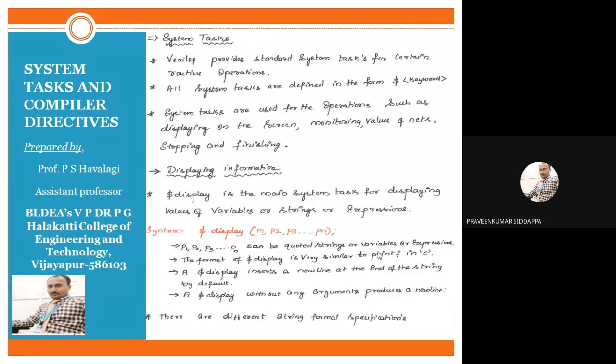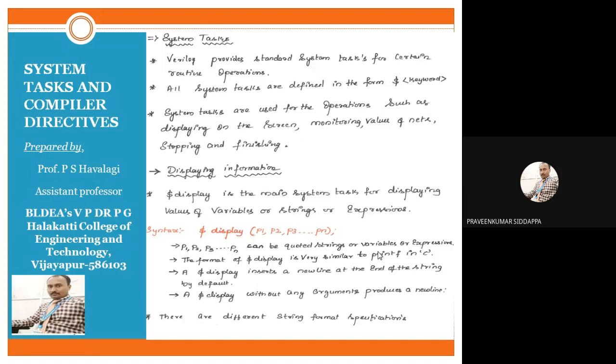But in Verilog, by default, without writing \n in your $display syntax, it enters into the new line. Remember it. After displaying whatever information you have given within the brackets on your window, your cursor is moved to the next line by default in Verilog.